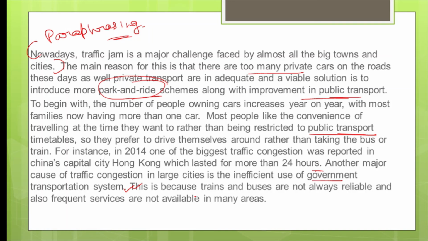And one more thing is non-availability of public transport everywhere. In the villages and in other places, public transport is not available. So people don't have any option, right?